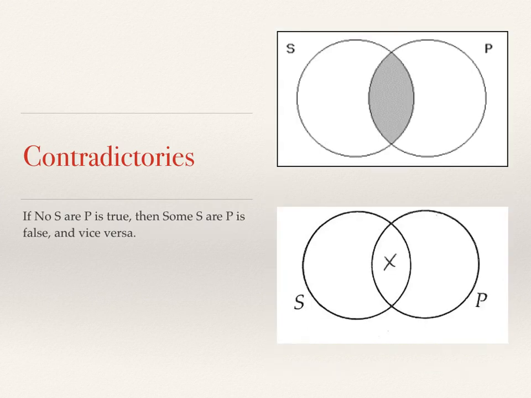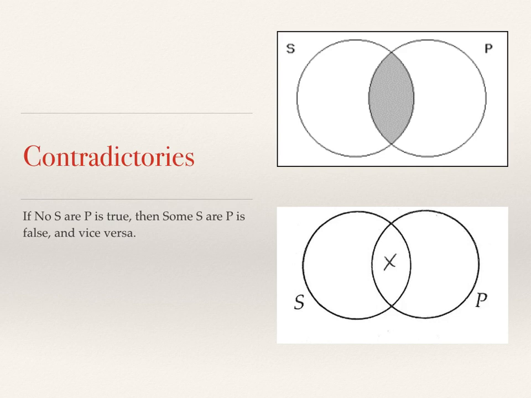And then with the other contradiction, if no S are P is true, and that is where the overlap between S and P is empty, so it's shaded, then some S are P is false, and vice versa. So again, the top part is shaded, meaning there's nothing in the overlap, and the bottom one has an X there, meaning there is something in the overlap.